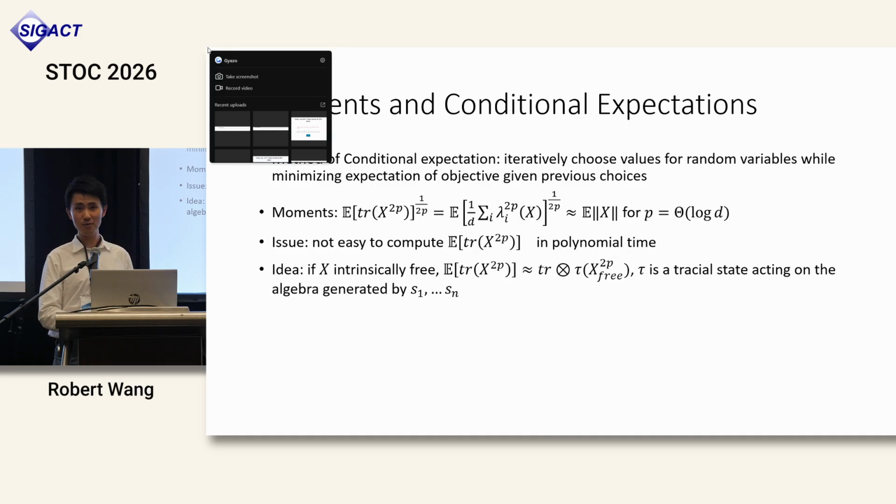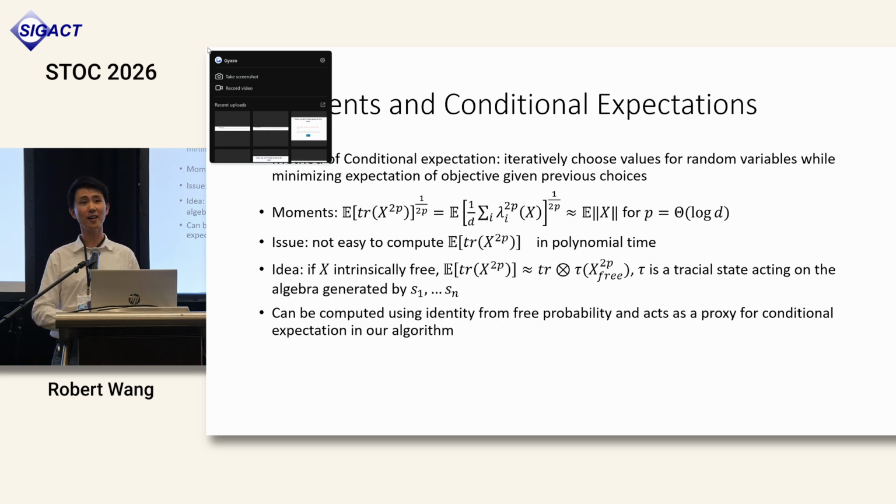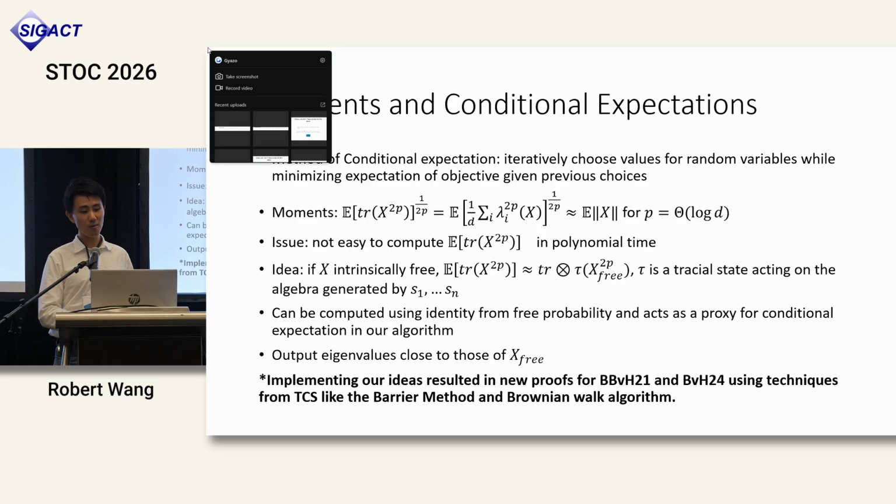But because, when X is intrinsically free, the expected trace moments of X are close to the trace moments of the infinite dimensional operator X free, we can use these quantities as a proxy for the conditional expectation in our algorithm. And again, these trace moments of X free can be computed in polynomial time deterministically using basic identities from free probability. As a result, we're able to output a random matrix whose eigenvalues are close to those of X free.